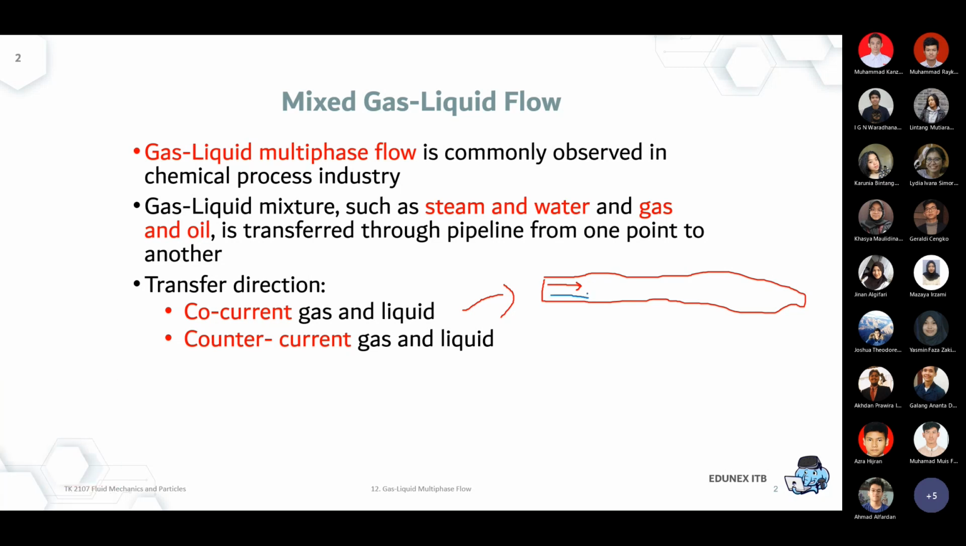Okay, that's the co-current, which means gas and liquid flow in the same direction, which can be found in a pipeline or even in a plug flow reactor. Okay, in a plug flow reactor, you can also imagine that this is a plug flow reactor